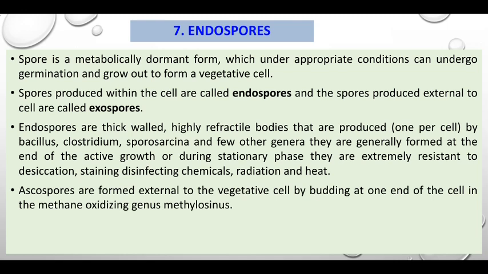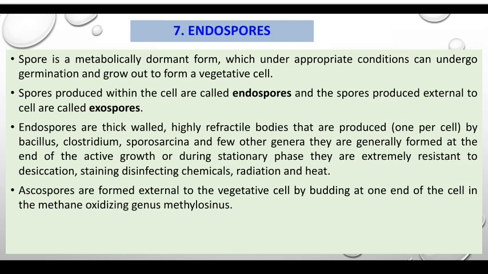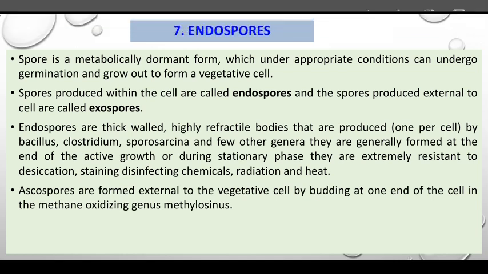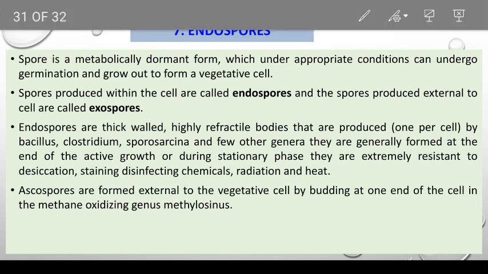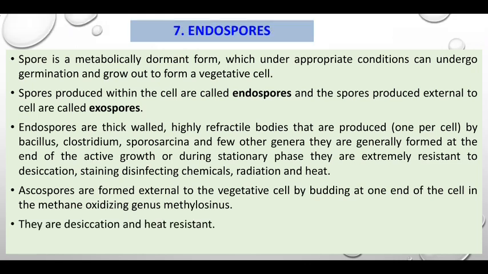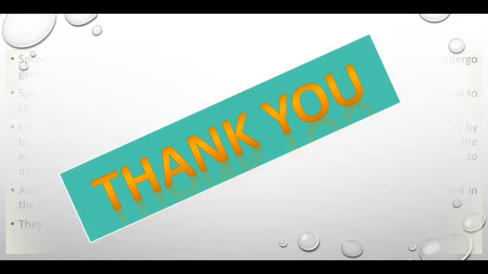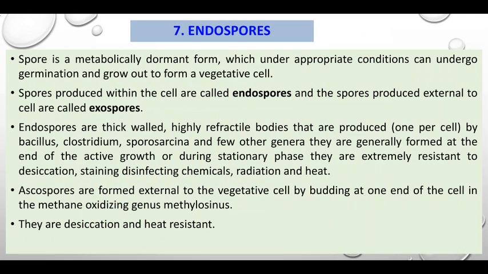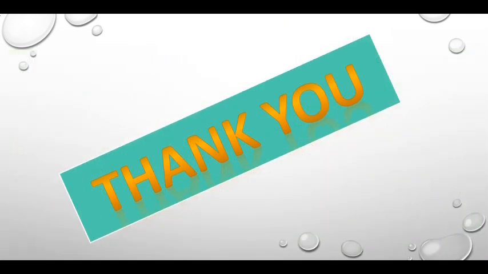Exospores are formed external to the vegetative cell by budding. At the end of budding, it is the asexual product of the bacterial cell, at the end of the cell in the methane-oxidizing genus Methylosinus. They are desiccation and heat resistant.